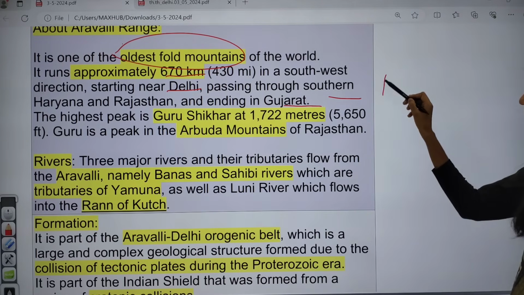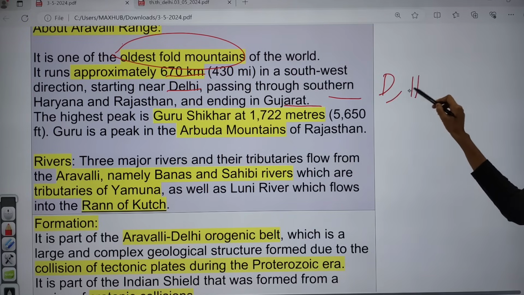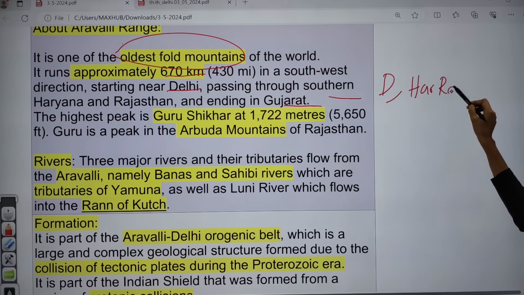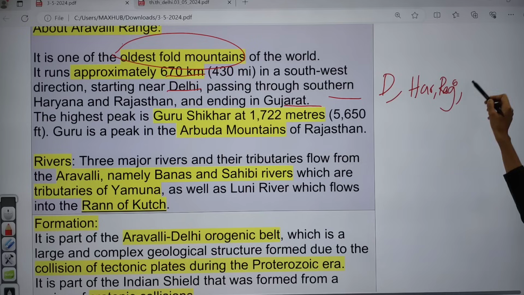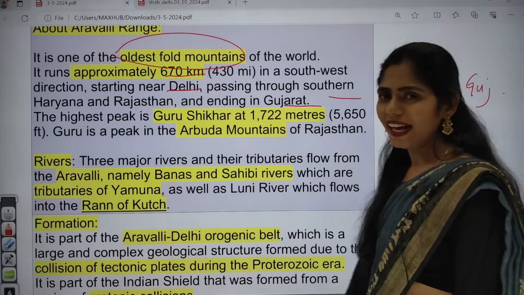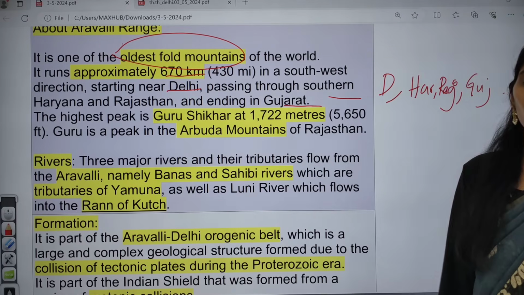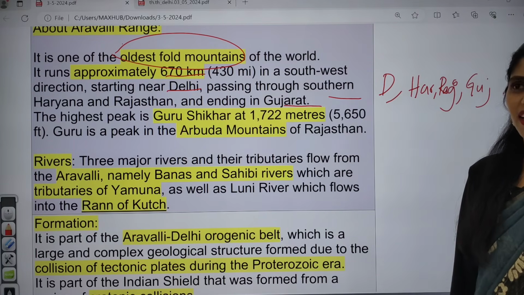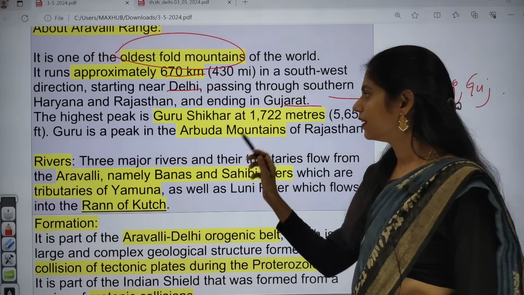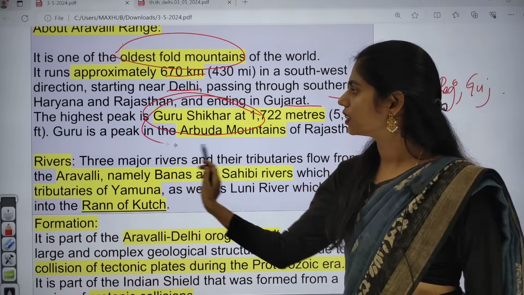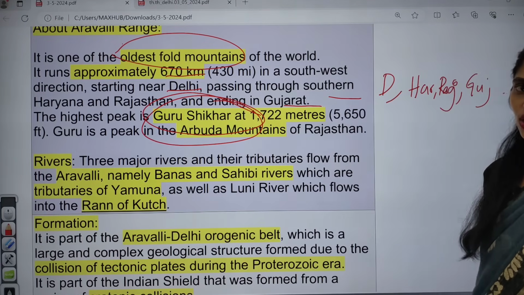So in which areas are they present? Delhi, Haryana, Rajasthan and Gujarat. This is very important. The highest peak is Guru Shikhar. If you have watched the Karthi movie regarding dacoity, Khaki, in that movie they show this Guru Shikhar and these Aravalli ranges.